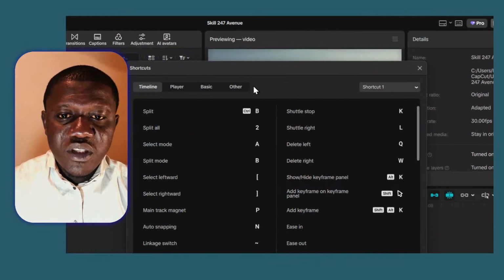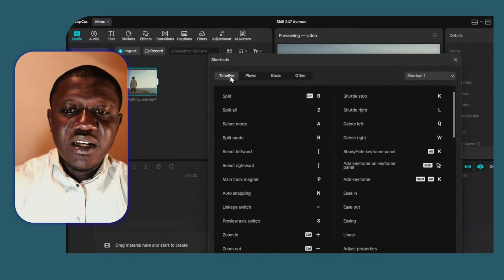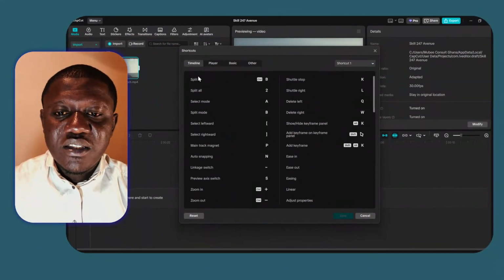And for the delete left, we have the current keyboard shortcut, which is Control Q. And for this Q, we are going to maintain it. And for the delete right, we currently have the keyboard shortcut W. And for the W, we are also going to maintain it.